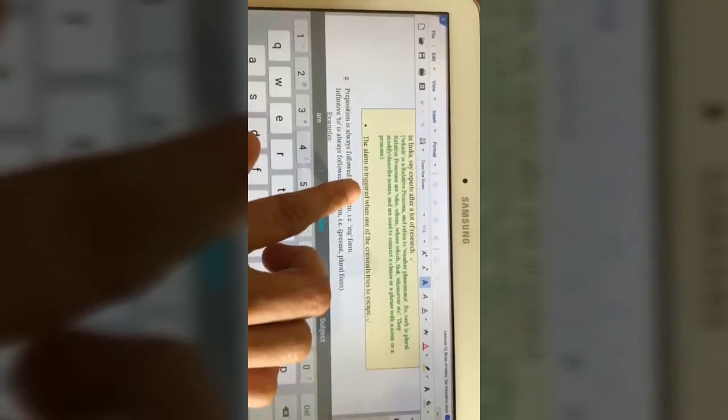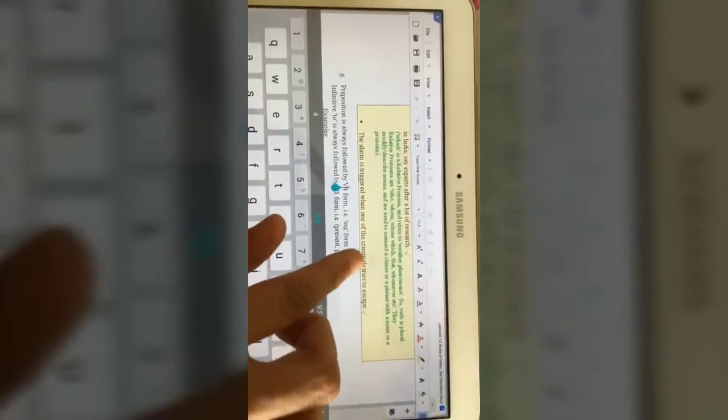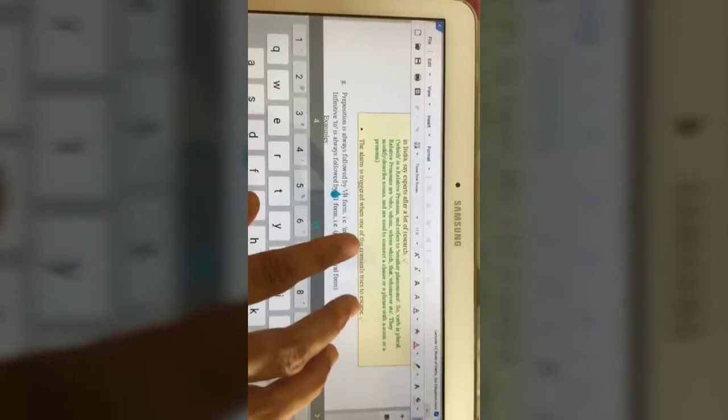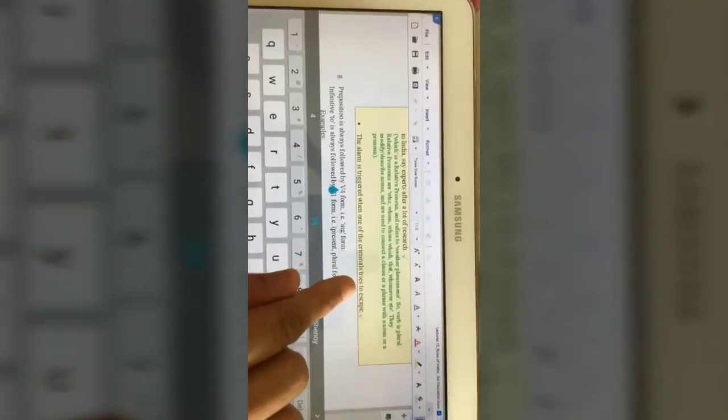Now, is there a relative pronoun here? What is a noun? What are we talking about? There are two parts of this sentence. The alarm is triggered. Is it correct? Yes. Singular noun, singular verb. Okay. When one of the criminals tries to escape. Look at the second part of the sentence. One of the criminals is what? One person. So the verb should also be singular and it should be tries, which is correct, right? So this sentence is correct.